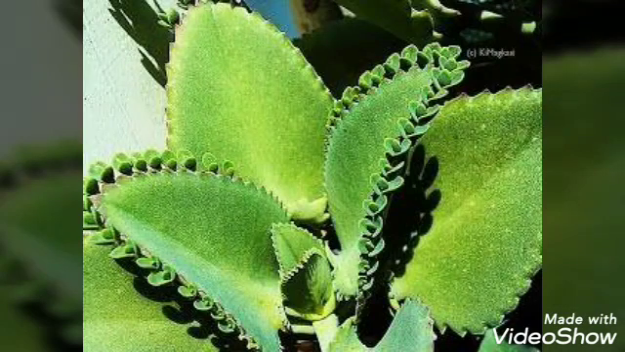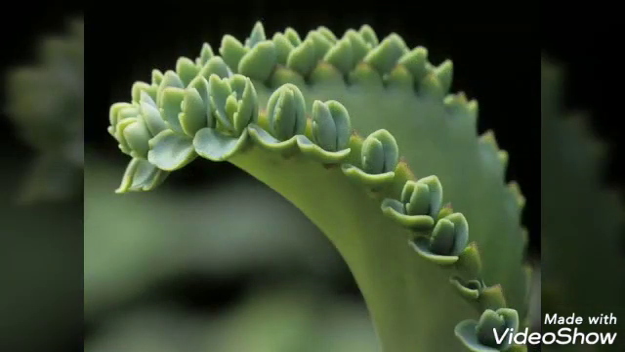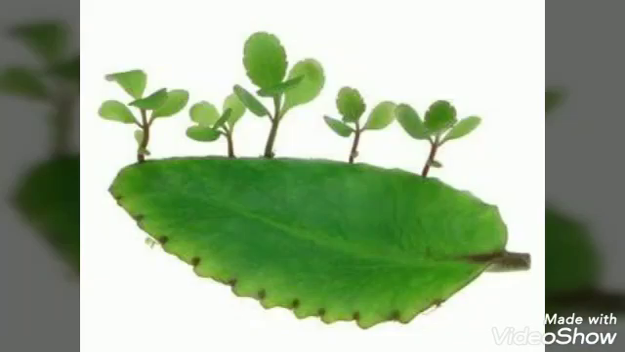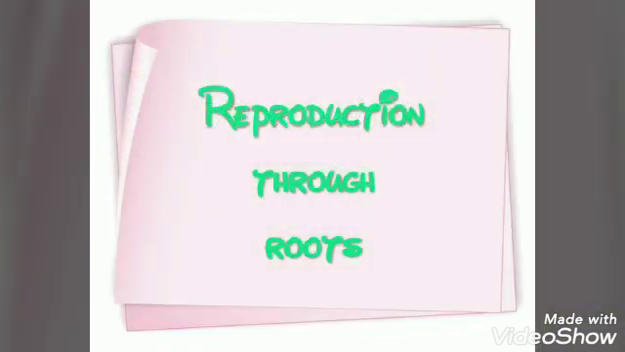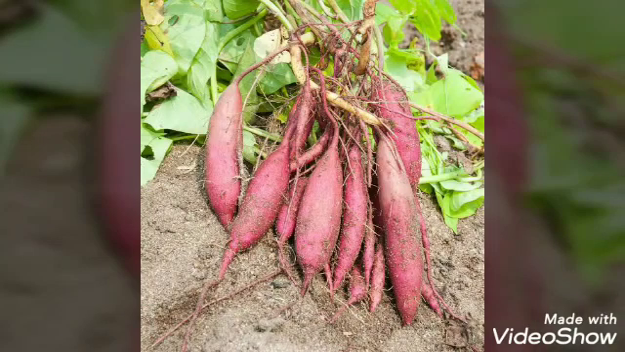Reproduction from leaves. Some plants like Bryophyllum have fleshy and thick leaves bearing buds on their edges. These buds on the edges of the leaf grow as new plants. When leaves fall down on the ground, the buds start growing on it. Reproduction from roots. The roots of plants like sweet potato grow as a new plant.